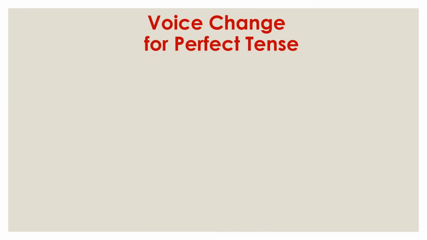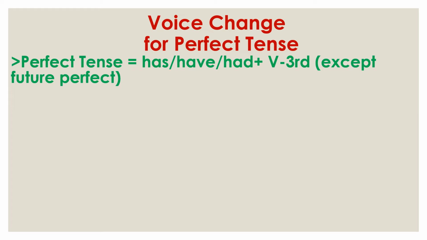Now we are going to discuss voice change for perfect tense. If you talk about the structure of perfect tense, it will be has, have, had, then the verb third form. Among these three, there will be only one, either has or have or had, and then we find the verb third form.